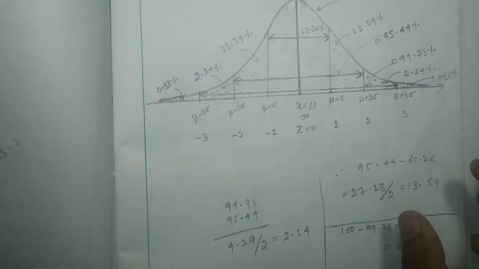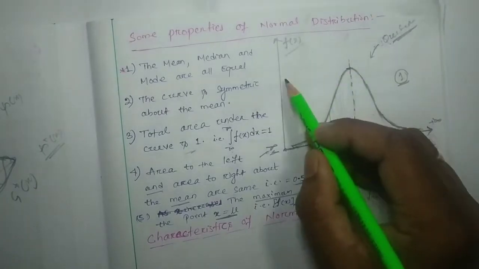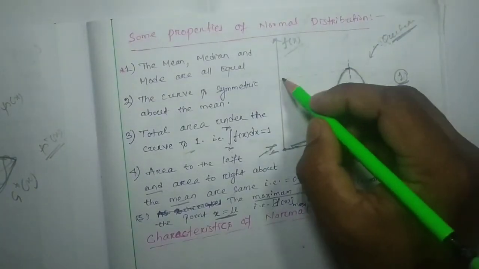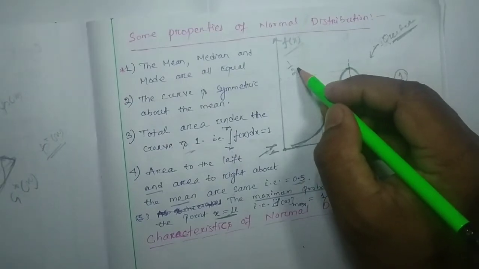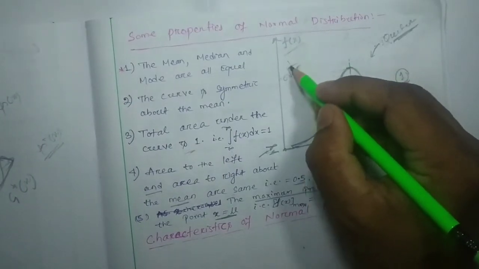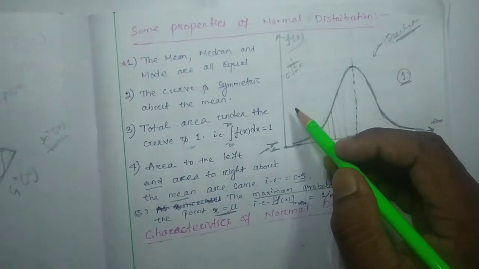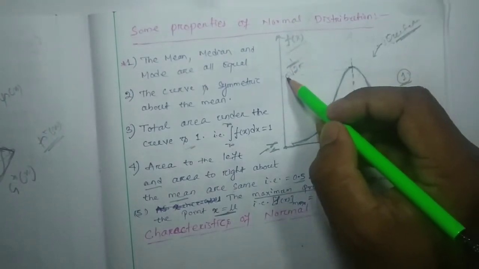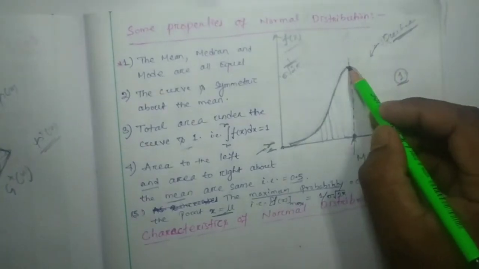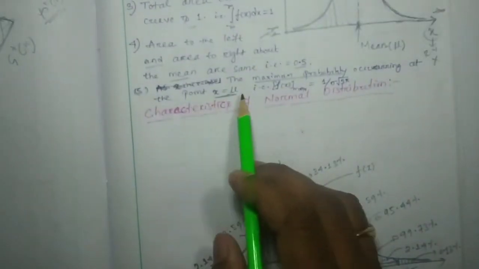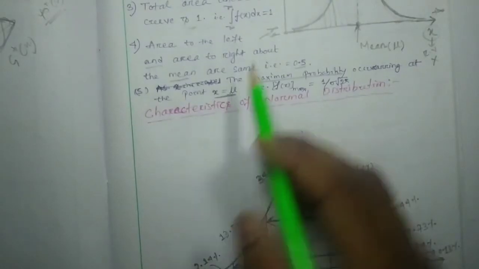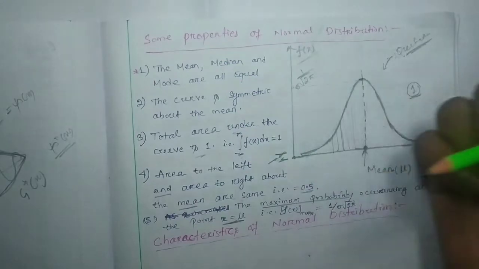So the peak value is 1 by sigma root 2 pi, which solely depends upon the standard deviation. The maximum value we get at the mean point, and the value will be this much. So these are the basic properties of the normal distribution.